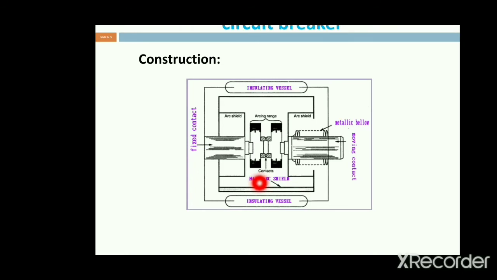Next, the outer insulating body of the vacuum circuit breaker is a glass vessel or a ceramic vessel. It is made of glass or ceramic material because glass and ceramic are suitable for outer insulation.